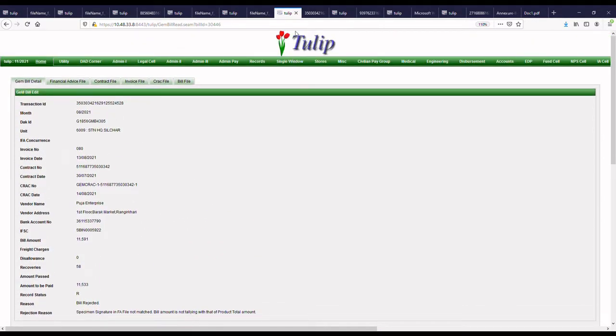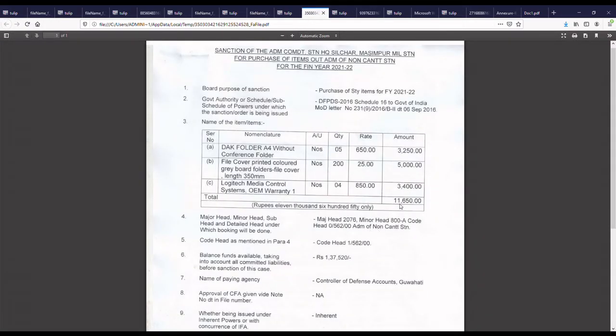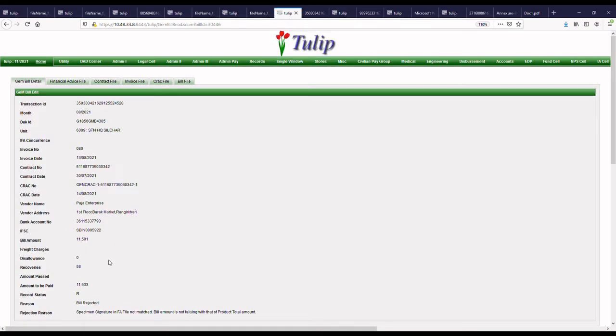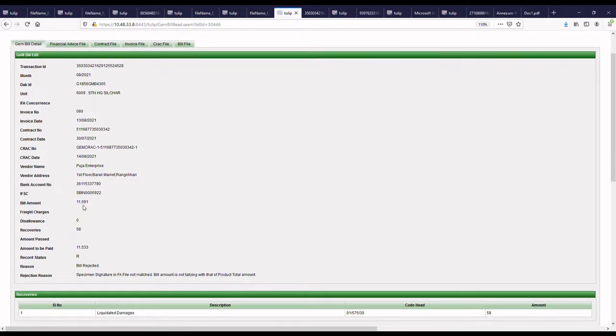Because in the financial advice file uploaded by the unit, the sanction amount is 11,650 and the amount for the bill which is floated is 11,591. So there is a mismatch. Now what is the reason for the mismatch? Here the item was delivered 2 days beyond the original delivery period, that is the PRC date. So there is 2 days of delay. So DP extension should have been given by the CFA and IFA.